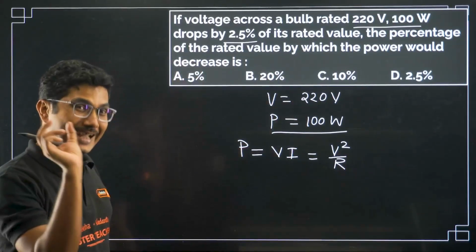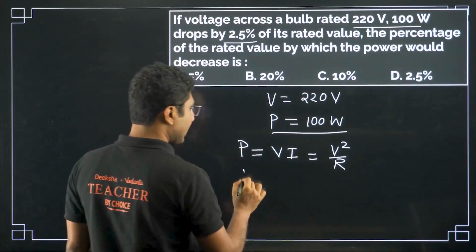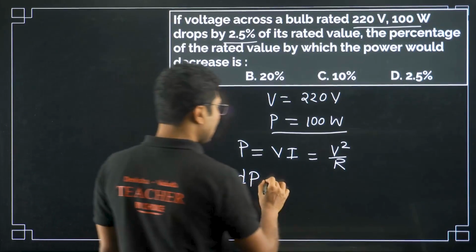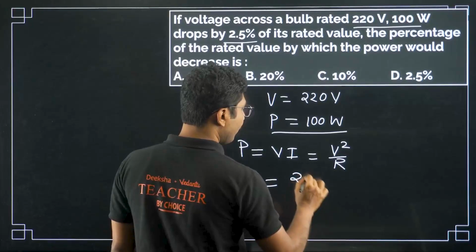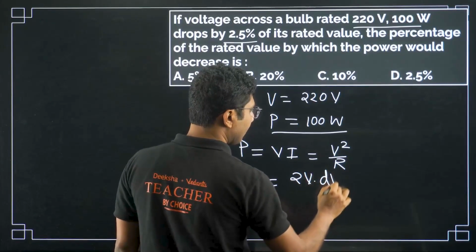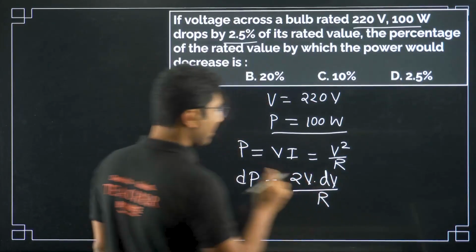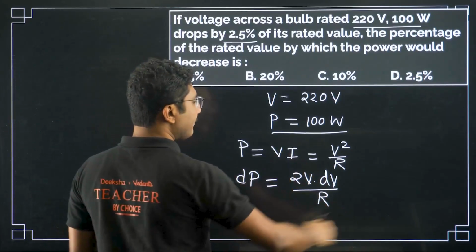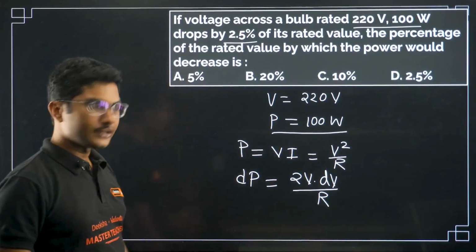So if the change percentage is given, you can use this: dP equals 2V dV by R, right? This is called the differential.